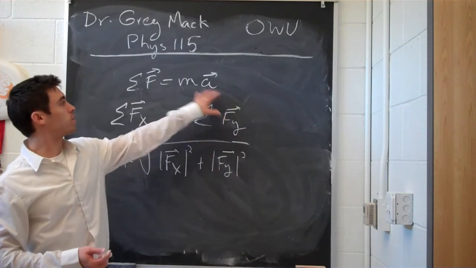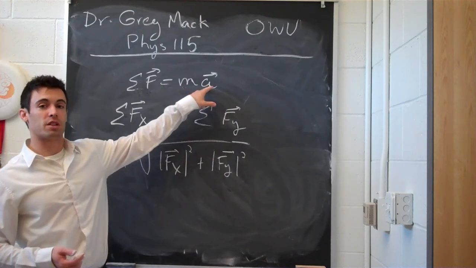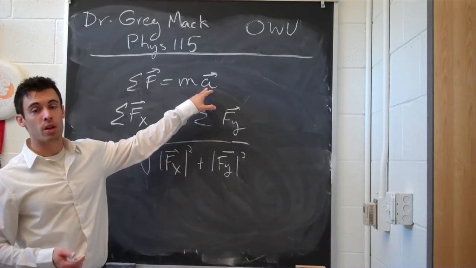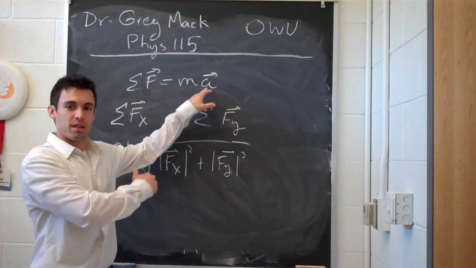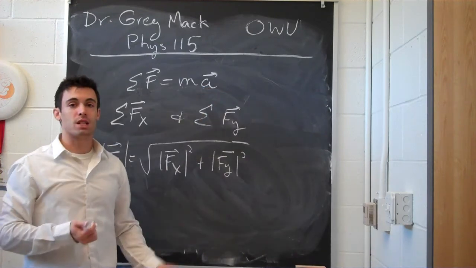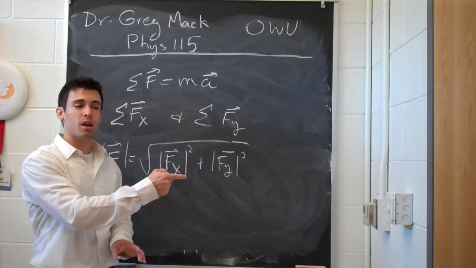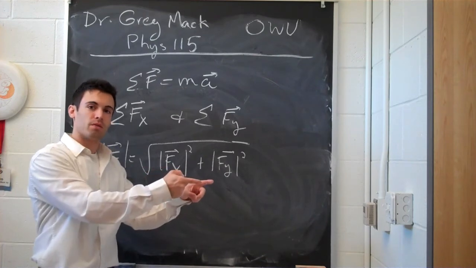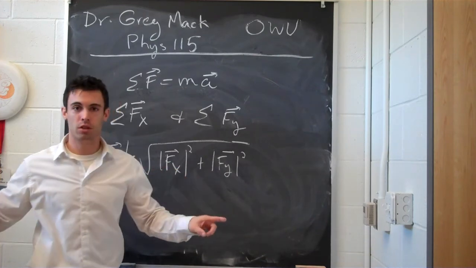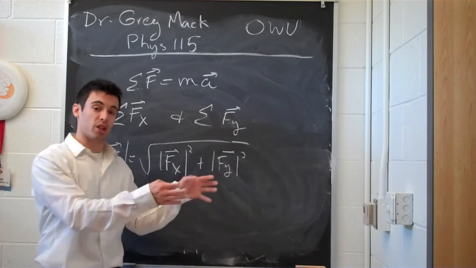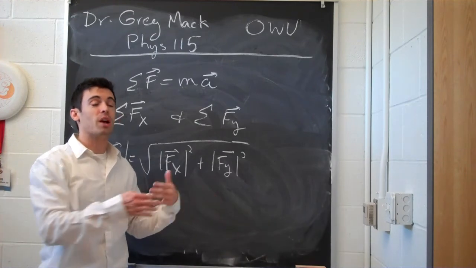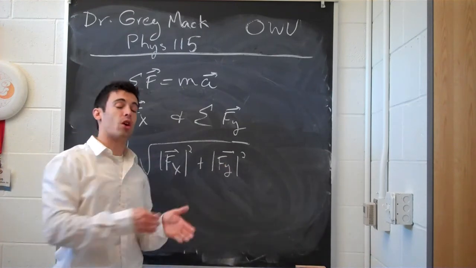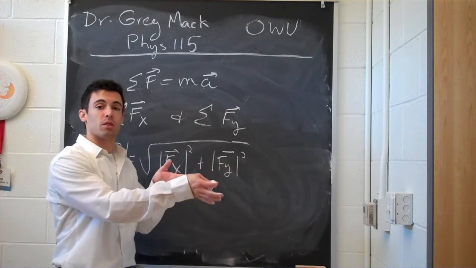So this also means, from this equation, that the direction of the resulting acceleration an object experiences is going to be in the same direction as that net force, which makes perfect sense. If you're pushing on a box in this way, it's going to keep going in that direction. It's not going to all of a sudden veer off. That's not what you're doing to it. You are pushing it in that direction. And so its acceleration, its change in motion, is going to also be in that direction.